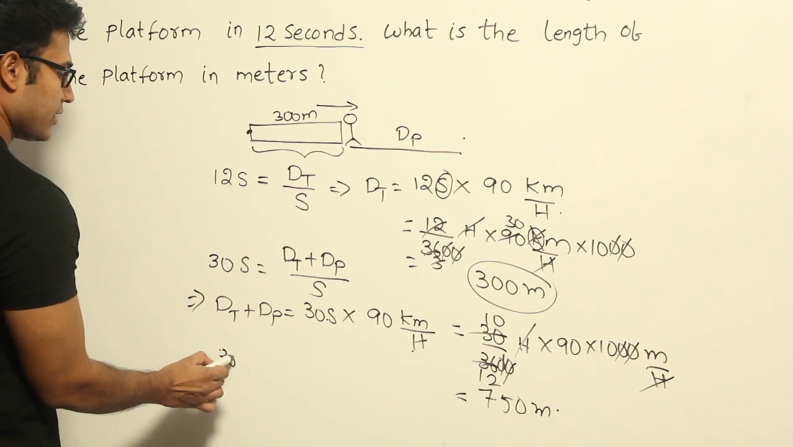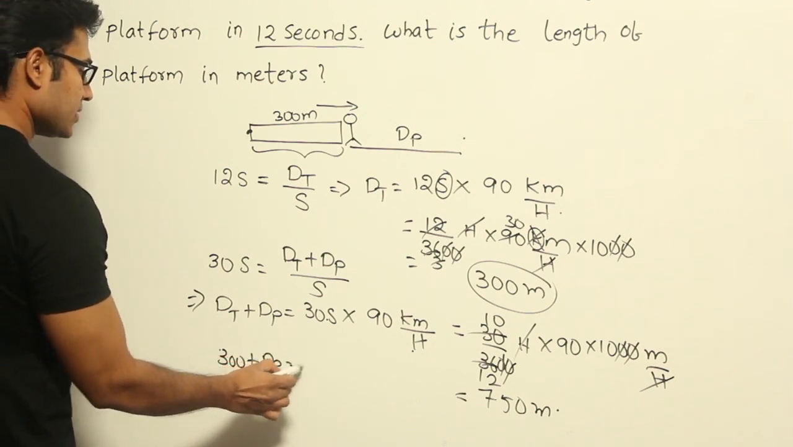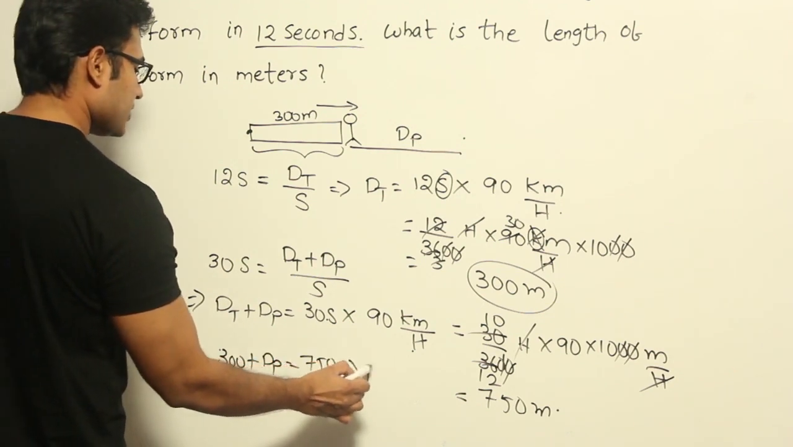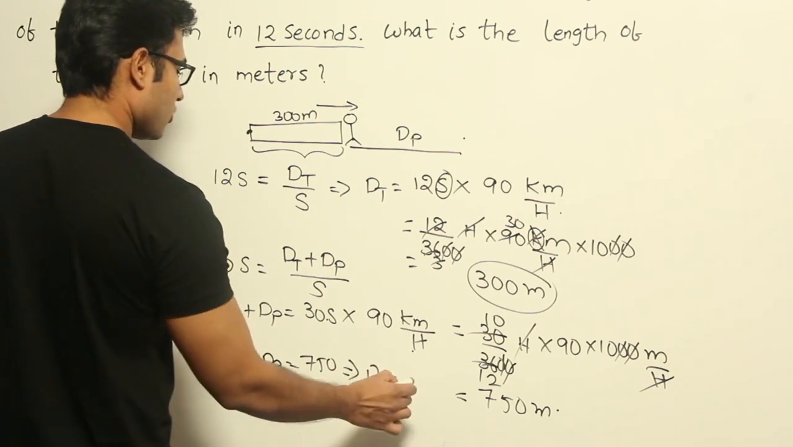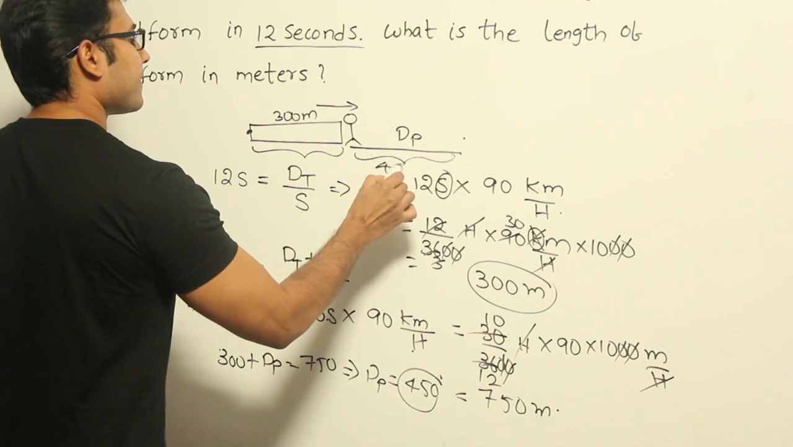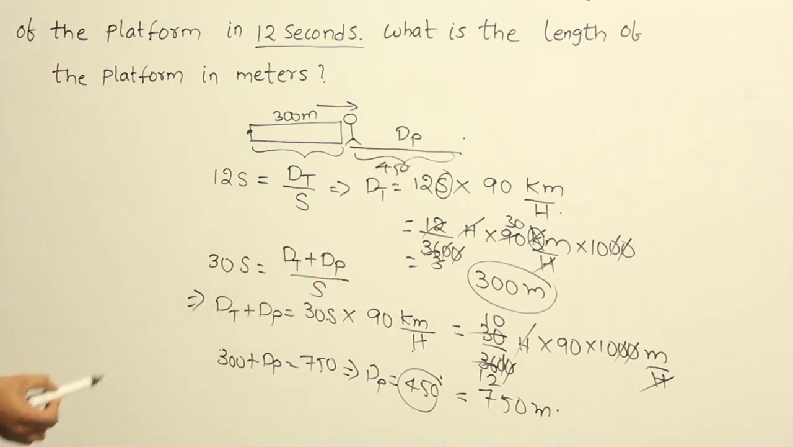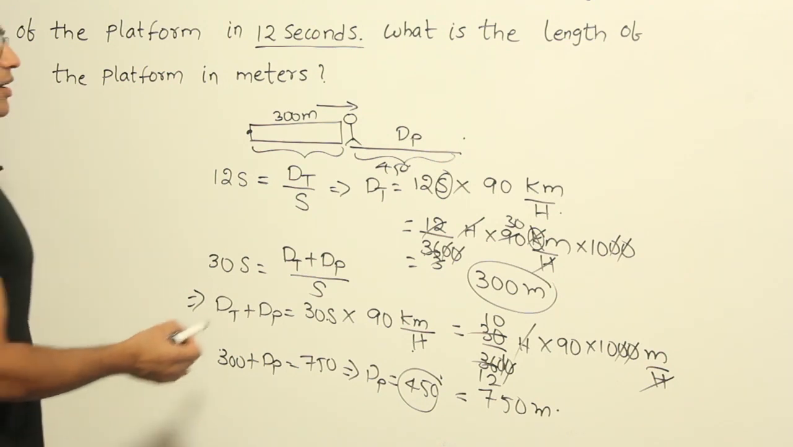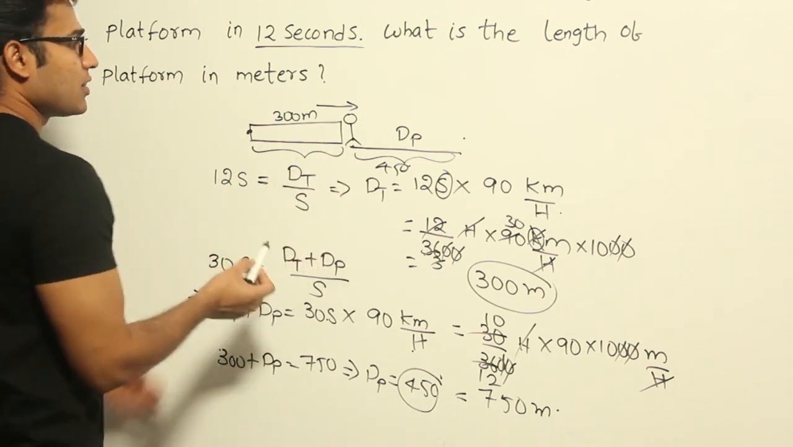So 300 plus dp is equal to 750. That implies dp equals 450. So the length of the platform is 450, right? One other way of solving it is, since you know that the train is going to cross this person in 12 seconds, you can assume that in 12 seconds, let's say this is the entire scenario.